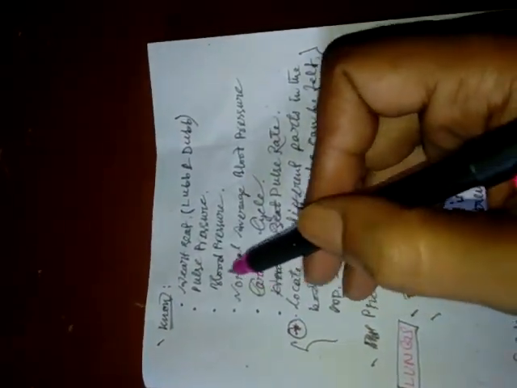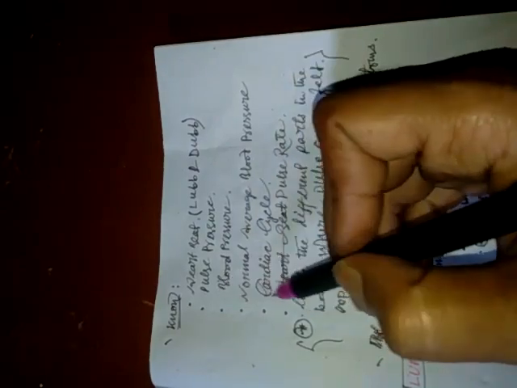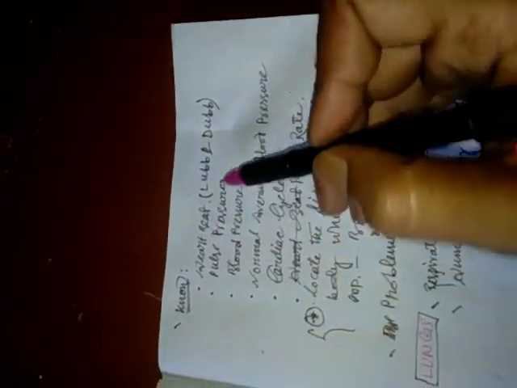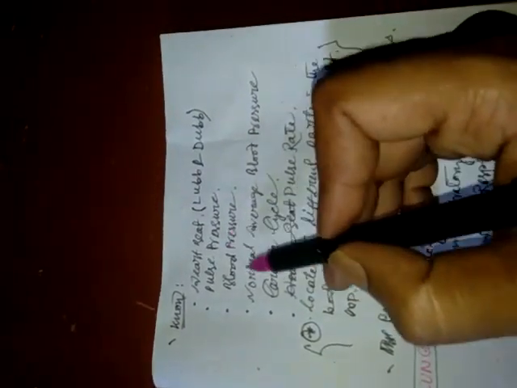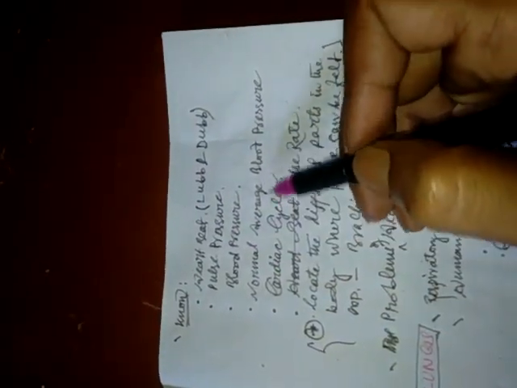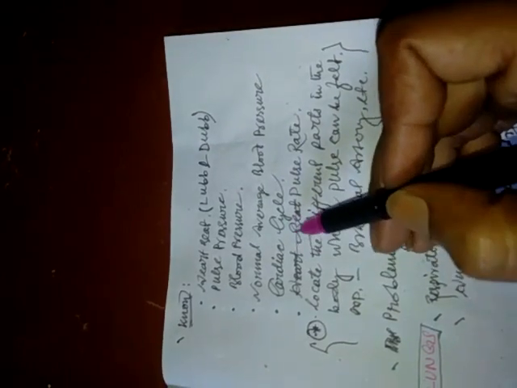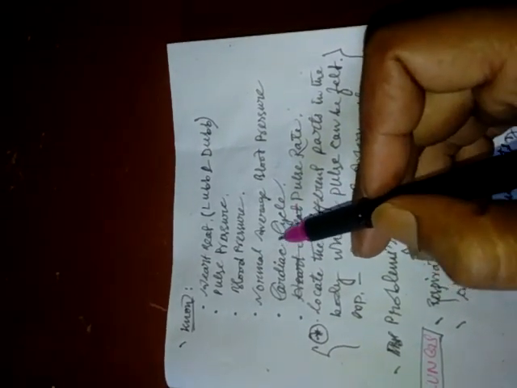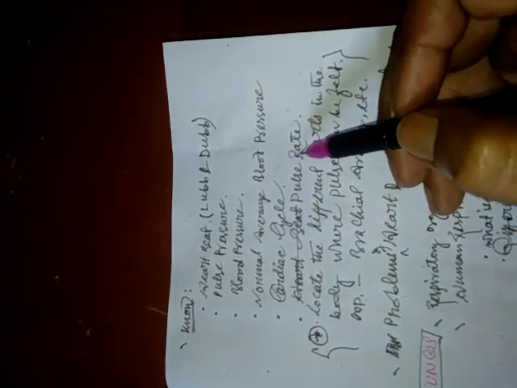Now we have to know the following terms regarding the heart: what is heartbeat, such as lub and dub, then pulse pressure, blood pressure, normal average blood pressure, and cardiac cycle. So what is the cardiac cycle? Then, what is pulse rate?